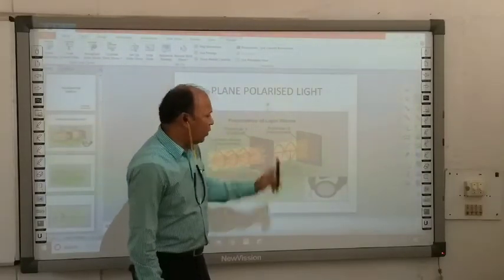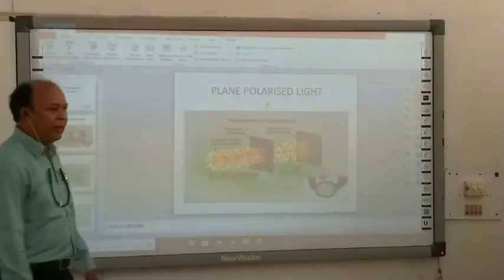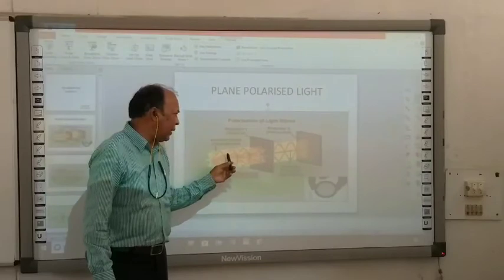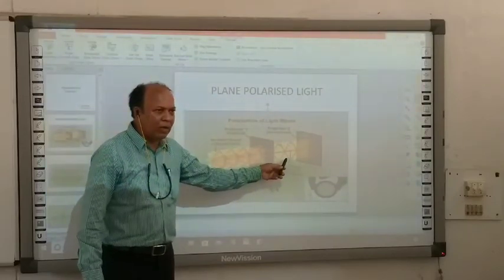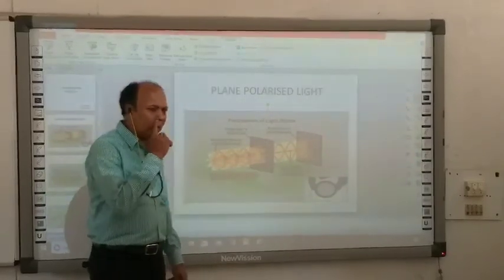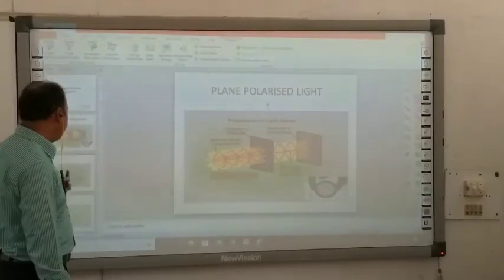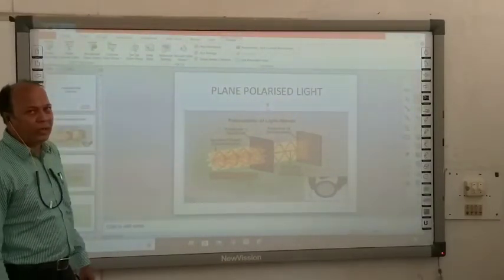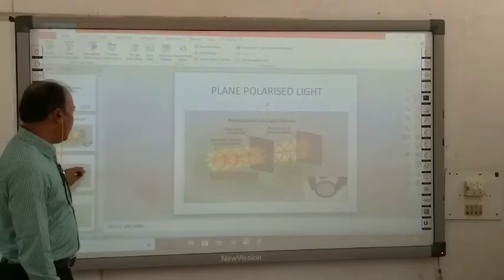So here, what you are getting? You are getting polarized light. Here is unpolarized light, and here when optical vectors are oscillating in one direction, that is polarized light. Now, think about plane of polarization and plane of vibration.